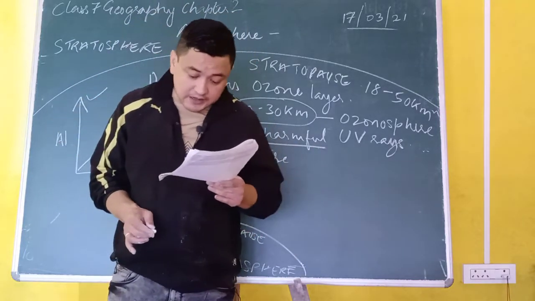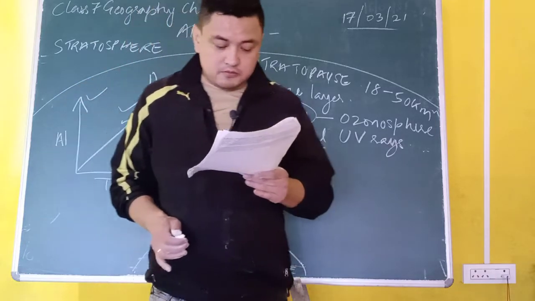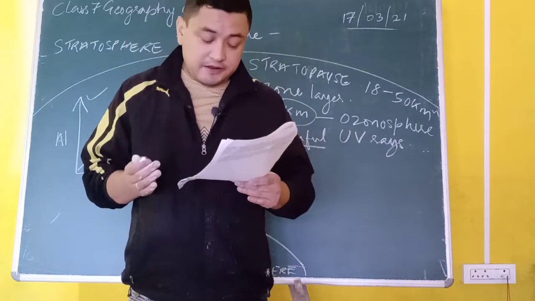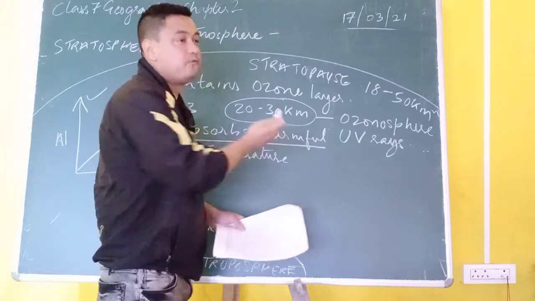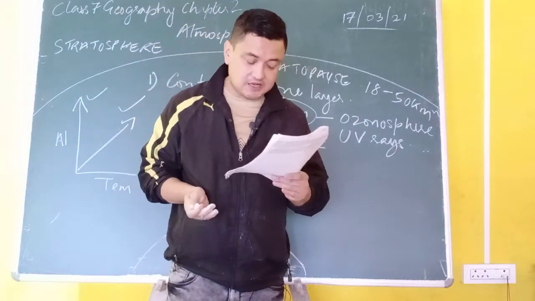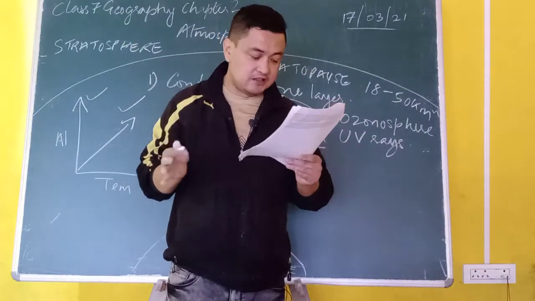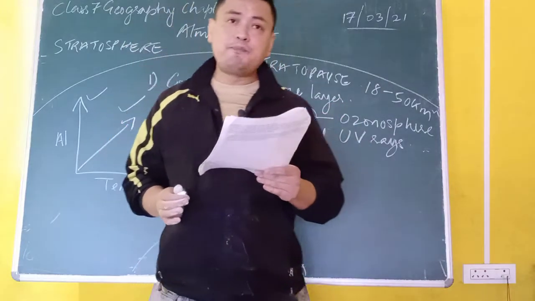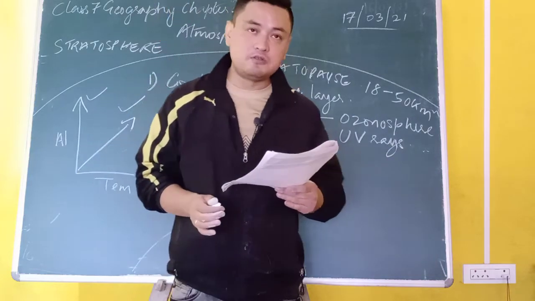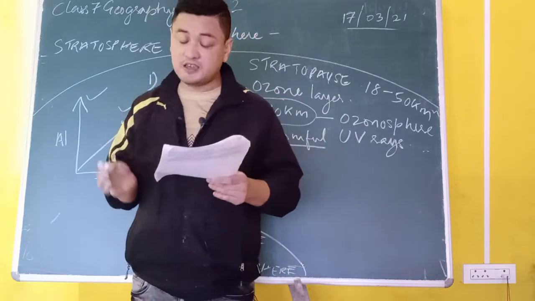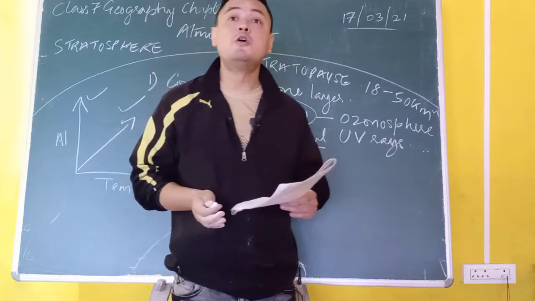You find this increases due to the absorption of harmful ultraviolet rays from the sun, which heats or warms this layer. Now, another point that we have to understand is that we are hearing about depletion of the ozone layer, or shrinking of the ozone layer, due to pollution.